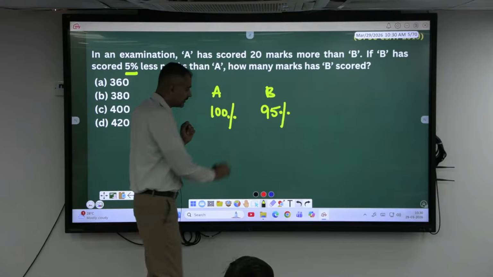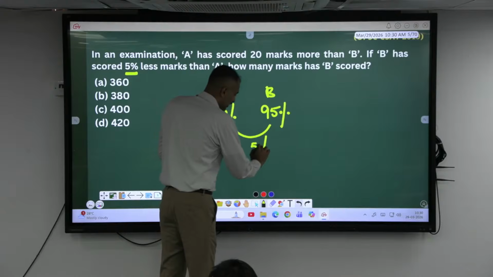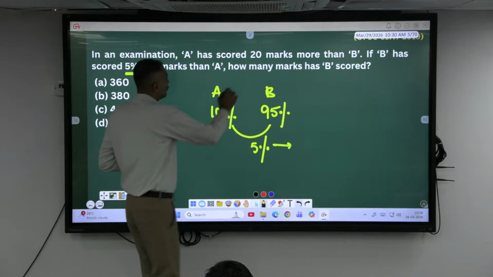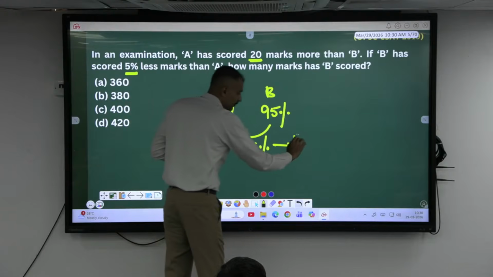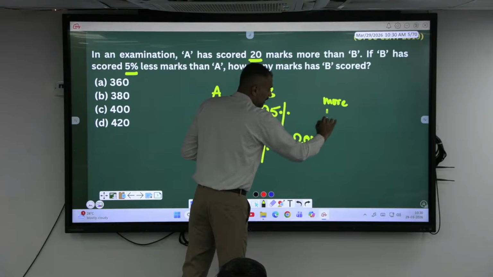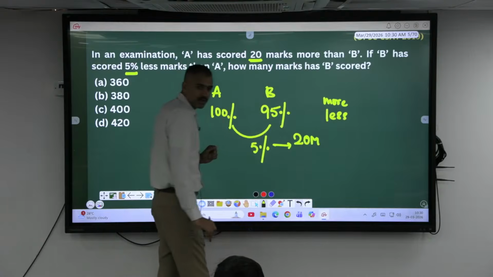Okay, what is the difference, sir? 5%. And in the real question, this is given as how many marks? Yeah, it is given as 20 marks. The difference between them is 20 marks. More or less is always the difference. That's the difference. Okay, 20 marks.